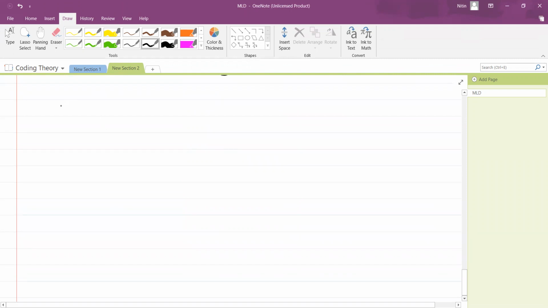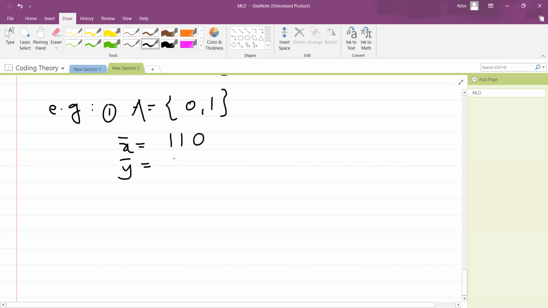So let me just take some examples. Suppose my code alphabet is, let's say, 0 1, and suppose my x bar is 110, and suppose y bar is, let's say, 010. Then what will be d of x bar comma y bar? Let's count the number of positions. At the first place they are different, so put 1.